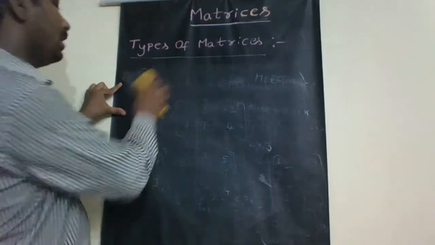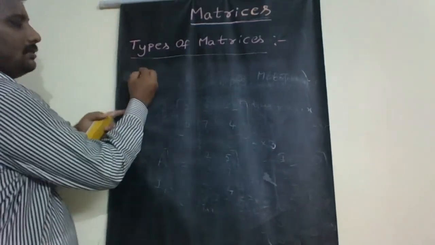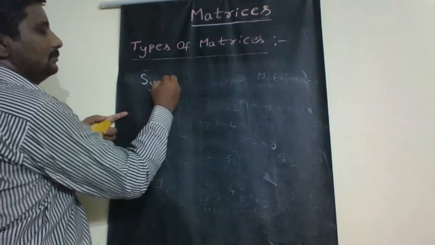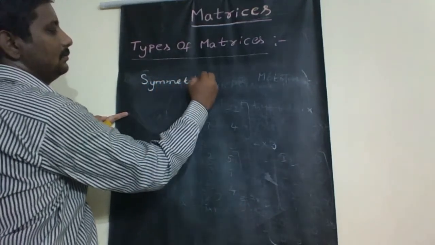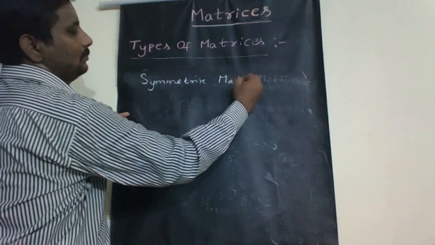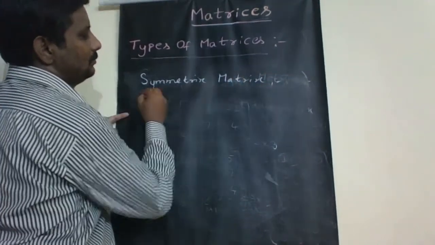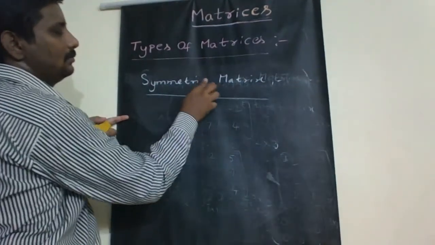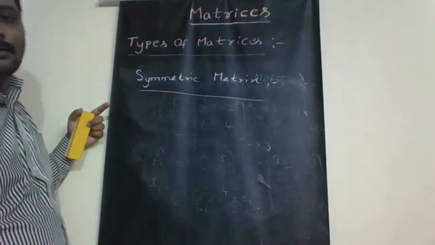Now coming to another definition, that is symmetric matrix.